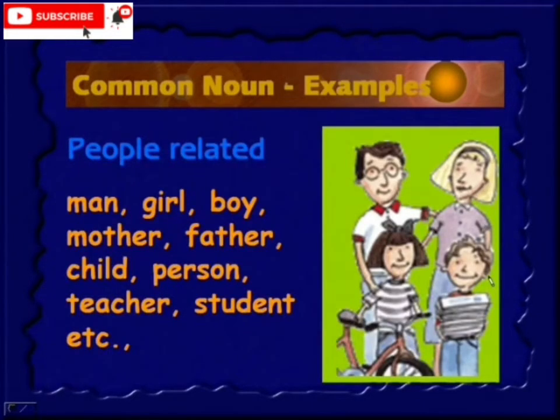Now let's look at the examples. Common noun examples. People related: man, girl, boy, mother, father, child, person, teacher, student, etc. are examples of common nouns. For people, if you have a particular profession: doctor, engineer, aunt, uncle, so you can list out. There is a big list. They all come under common noun.